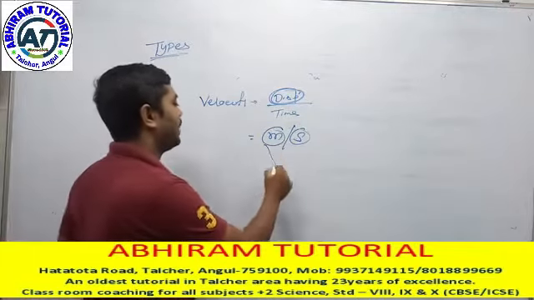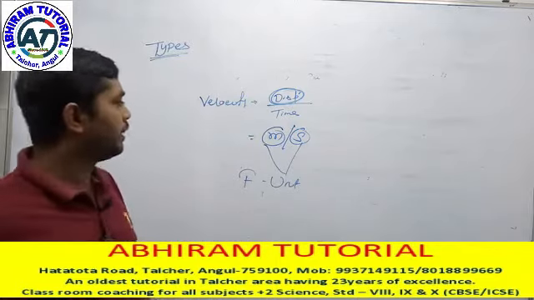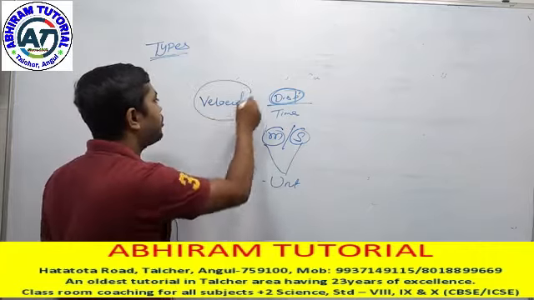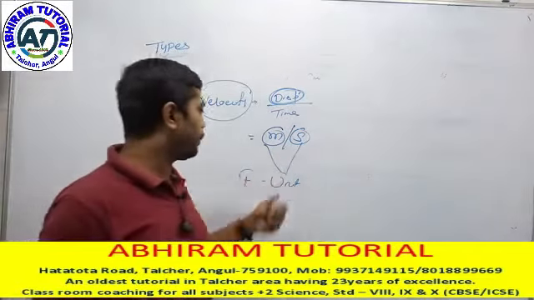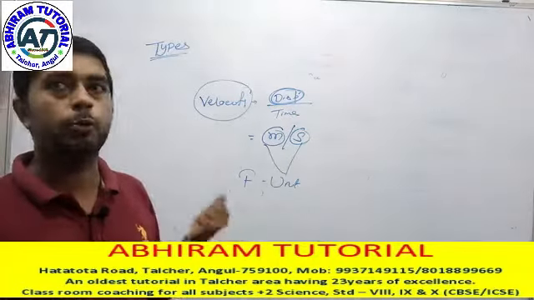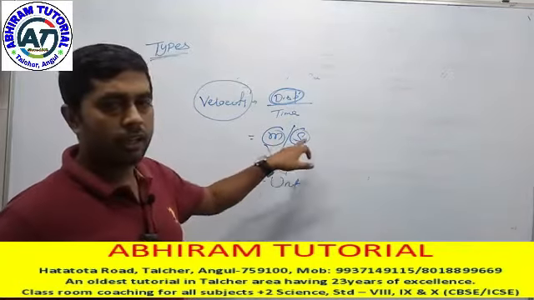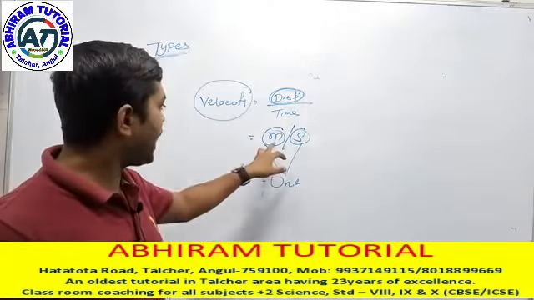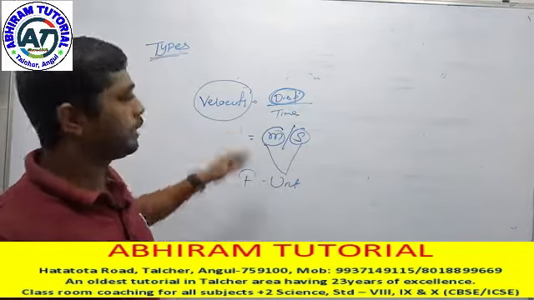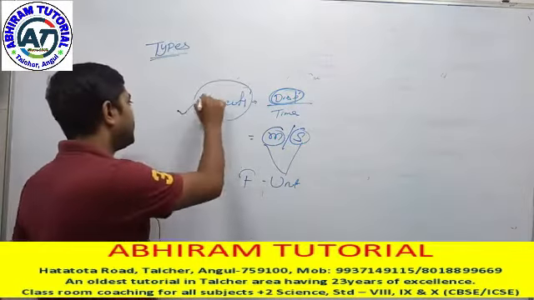These are from fundamental units. With the help of fundamental units we can express the unit of velocity. That's why meter per second is the unit of velocity. But meter per second is not one unit; it comes from 2 units, meter and second. When 2 fundamental units combine, they form a unit called a derived unit. So velocity is a derived unit.